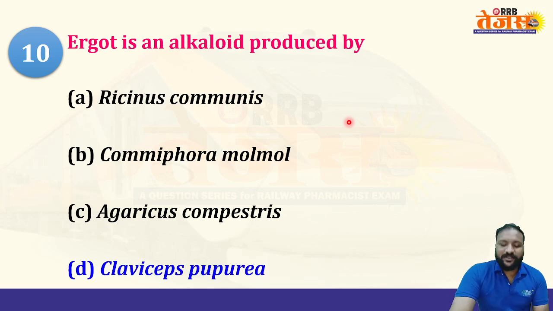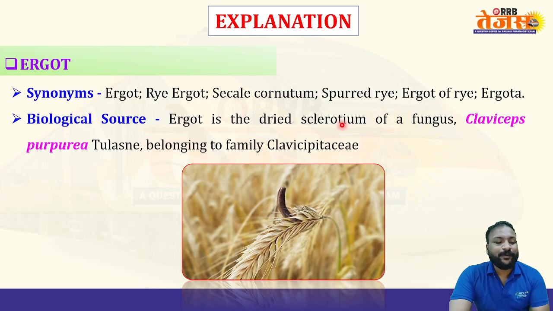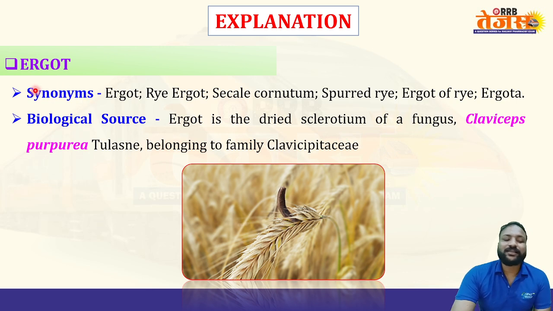Yes. Option D is correct. Claviceps purpurea, as you know, is the ergot plant. This is a dried sclerotium of a fungus. Synonyms of this plant are ergot, rye ergot, Secale cornutum, spurred rye, ergot of rye, and ergota. These are all the synonyms of this plant. Do remember them.